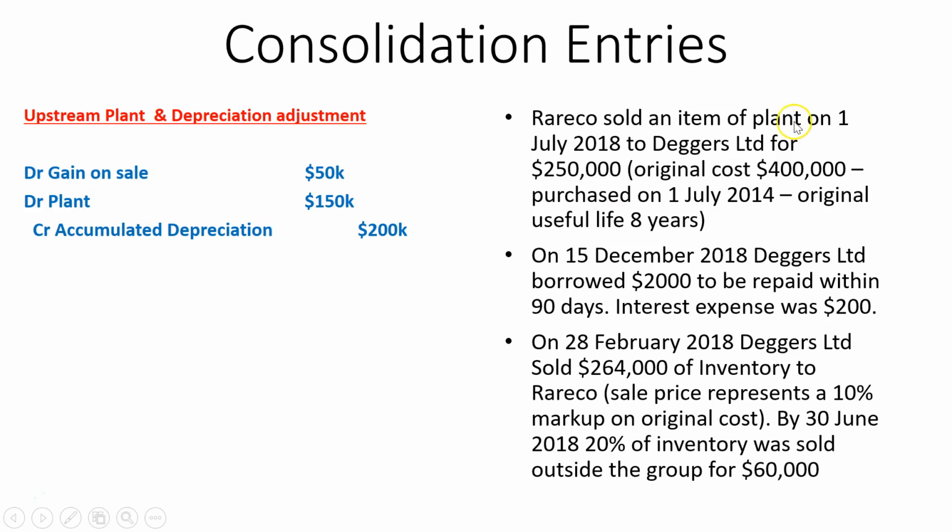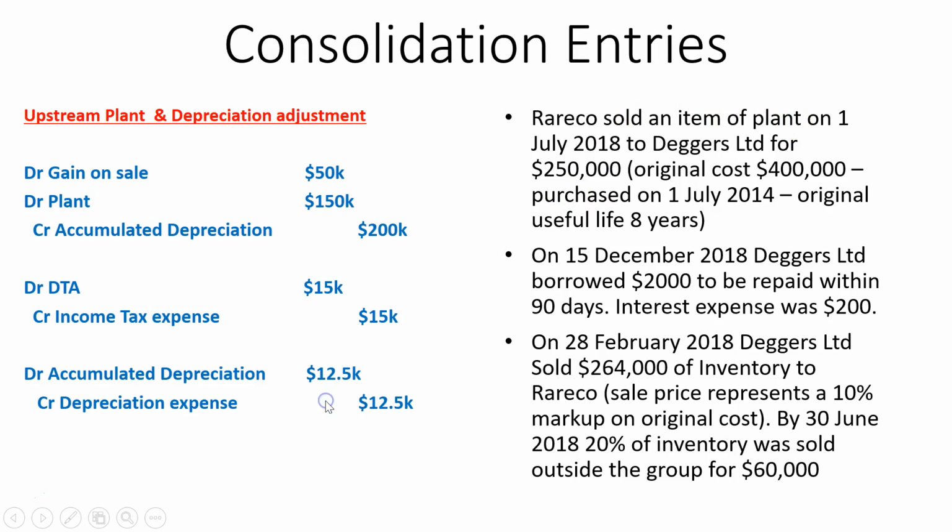So we have the upstream plant sale and its depreciation adjustment. Rareco sold plant to Deggers Limited. We are eliminating that gain on sale. There's the tax effect. We also have the subsequent depreciation adjustment. So that is an intra-group transaction for non-current assets.